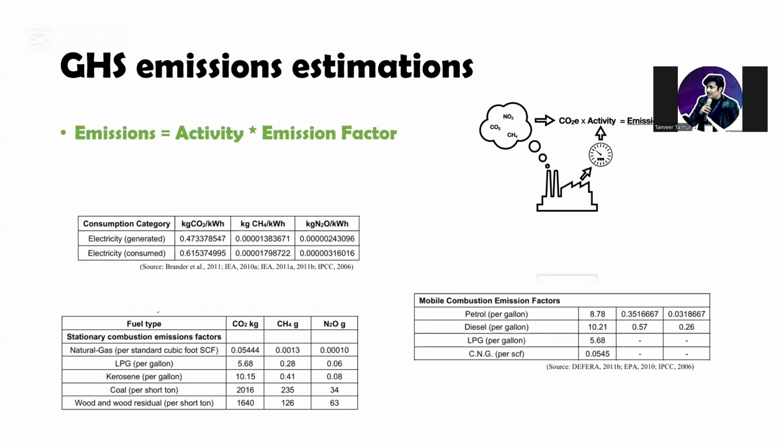As you can see in the pictures, different emission factors are given for different variables. For electricity, there is an emission factor of 0.61. For petrol, there are emission factors given. For natural gas, for LPG. These are the emission factors that we will be using in our code to find the CO2 emissions, NO2 emissions, and CH4 emissions. So let's go to the code and have a look at how we are calculating all these values.